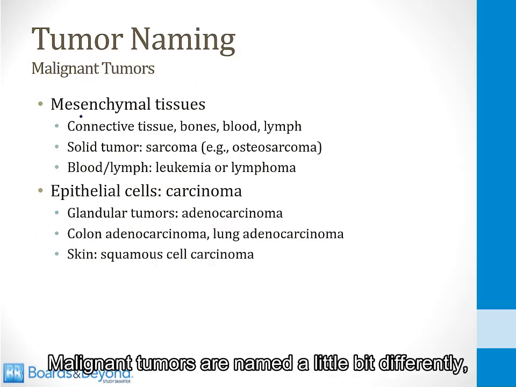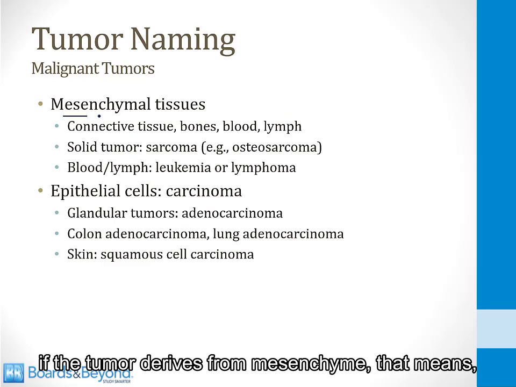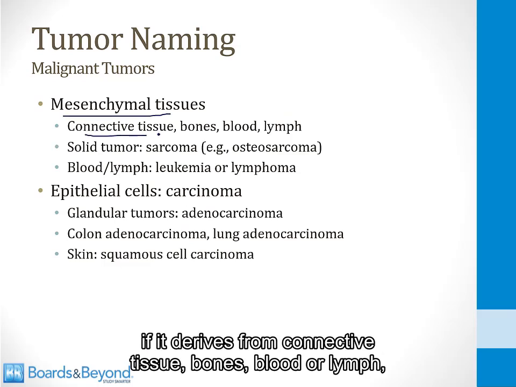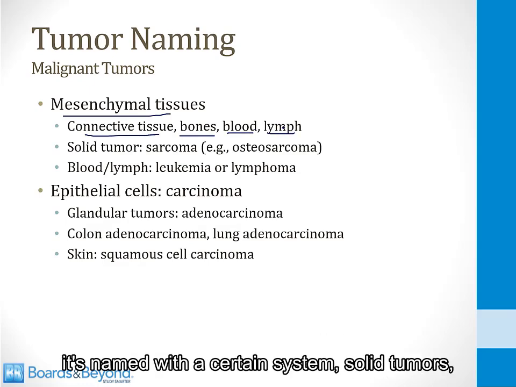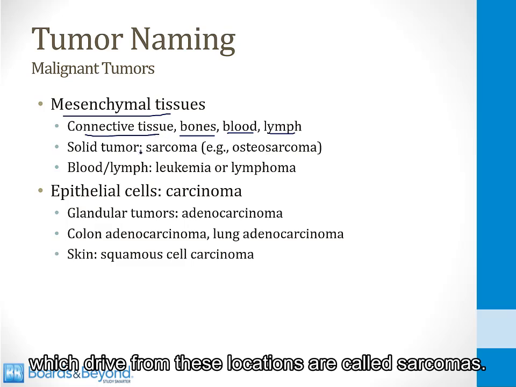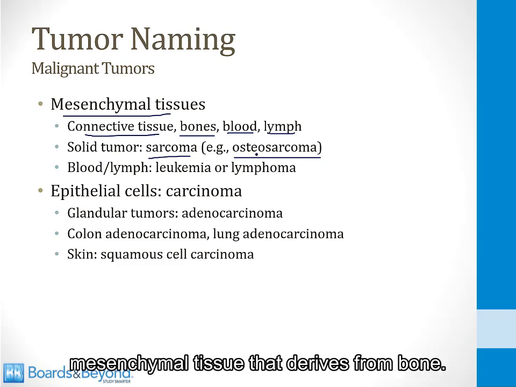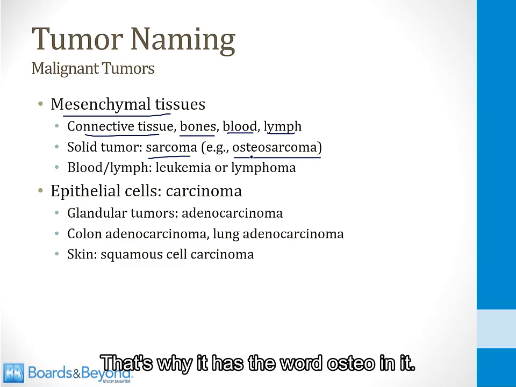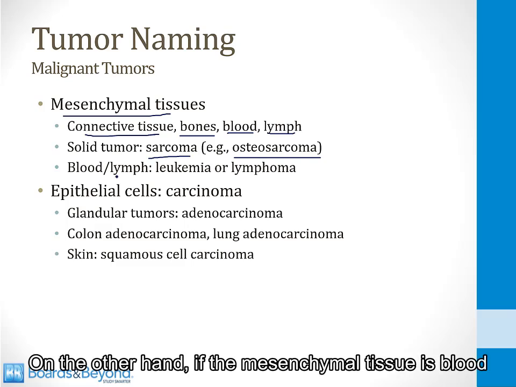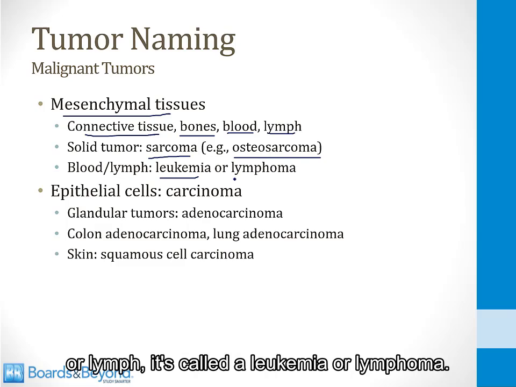Malignant tumors are named a little bit differently. If the tumor derives from mesenchyme, that means if it derives from connective tissue, bones, blood, or lymph, it's named with a certain system. Solid tumors which derive from these locations are called sarcomas. So for example, an osteosarcoma is a malignant mesenchymal tissue that derives from bone. That's why it has the word osteo in it. On the other hand, if the mesenchymal tissue is blood or lymph, it's called a leukemia or a lymphoma.